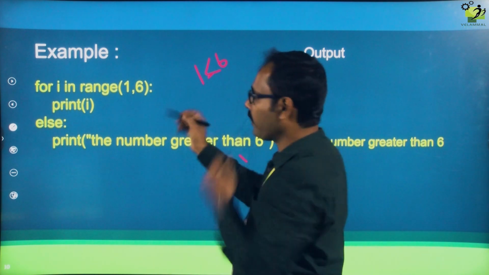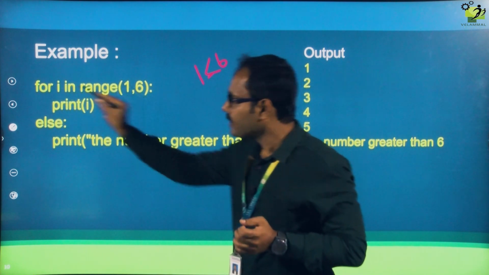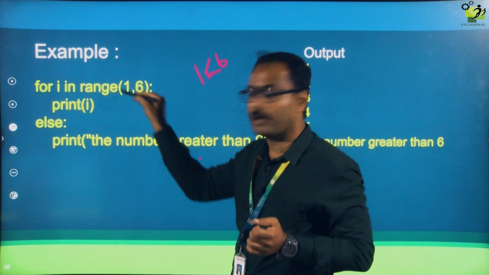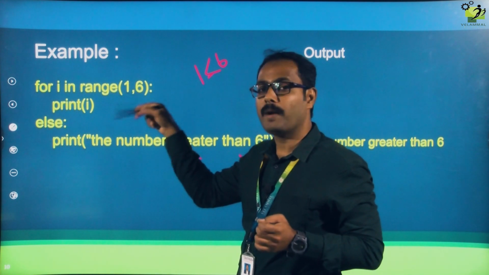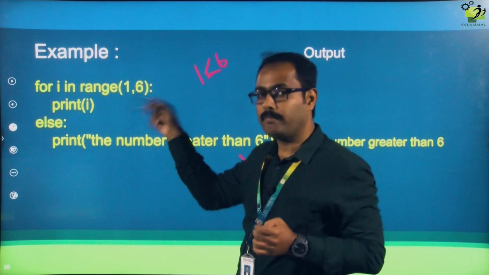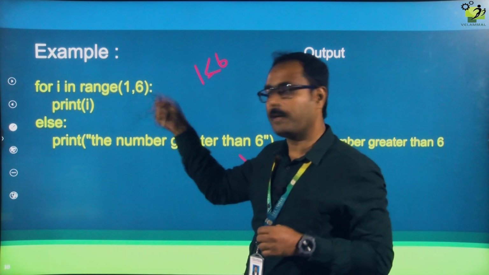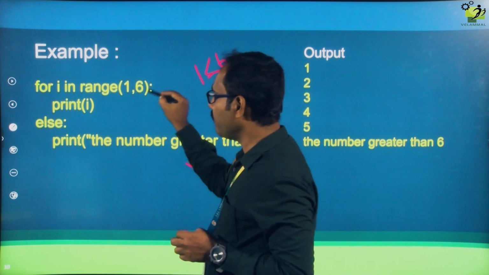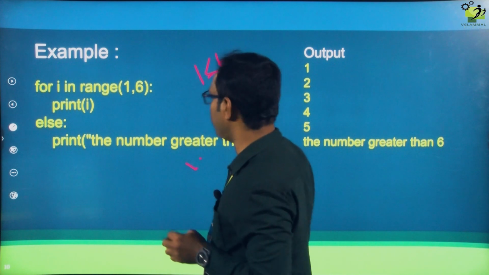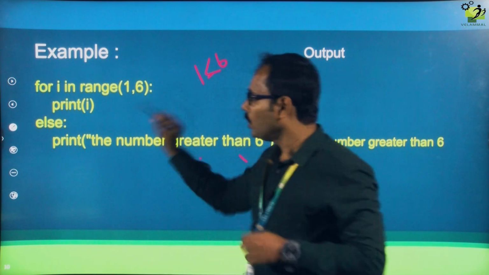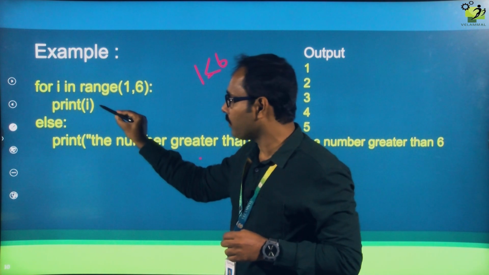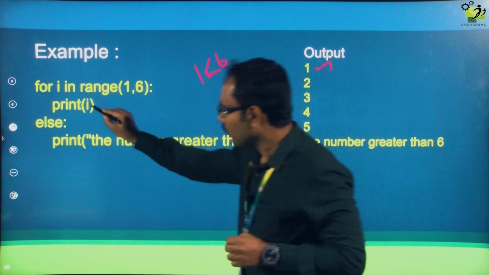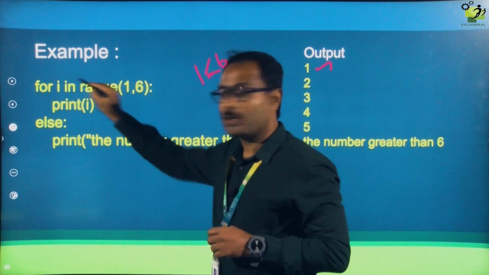So it will check the condition. First time the i value is 1, second time i value becomes 2, third time i value becomes 3. Likewise, the iterative variable keeps incrementing, every time by 1. First time i value is 1, n value is 6, the range is 6. That is the meaning, 1 less than 6. The condition is true. So now print i. What is the first value? 1 is getting printed.